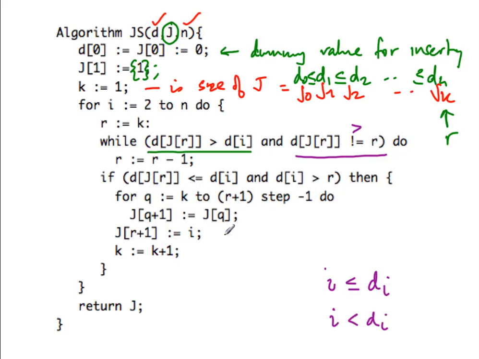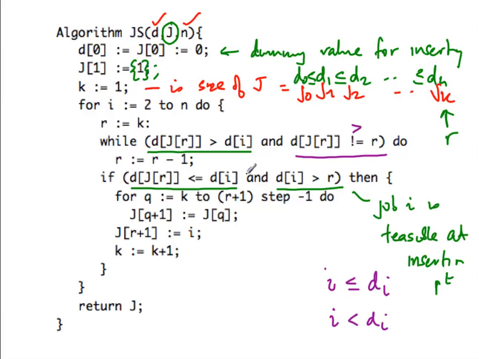So if I come here and I find that in fact I have found a position where I have stopped with a deadline which is smaller than the deadline I'm looking at now, and this particular deadline is feasible, so this says that job I is feasible at the insertion point.